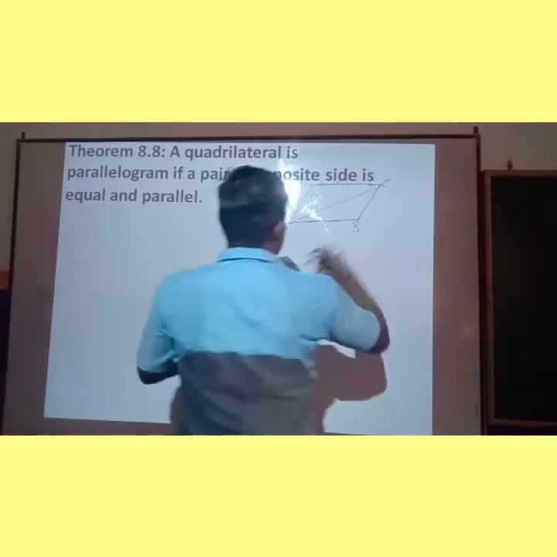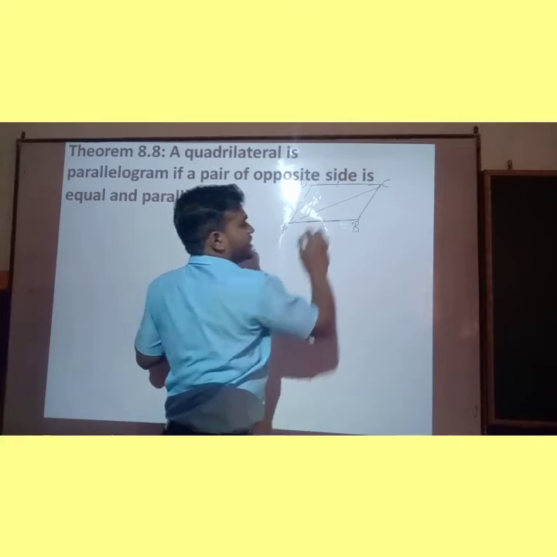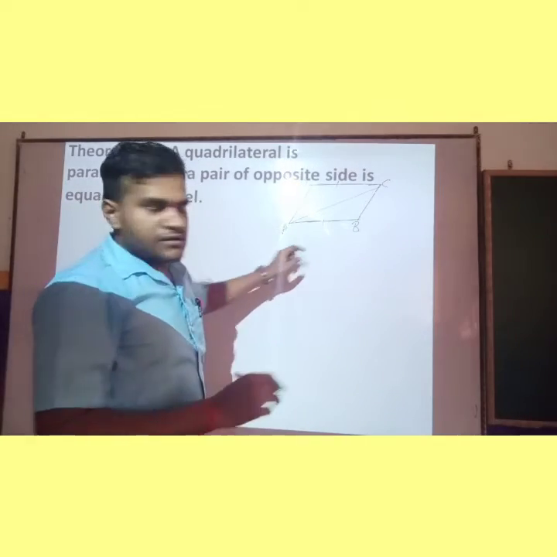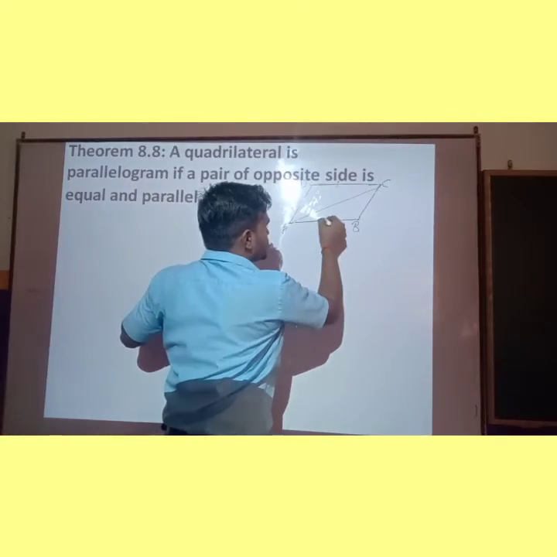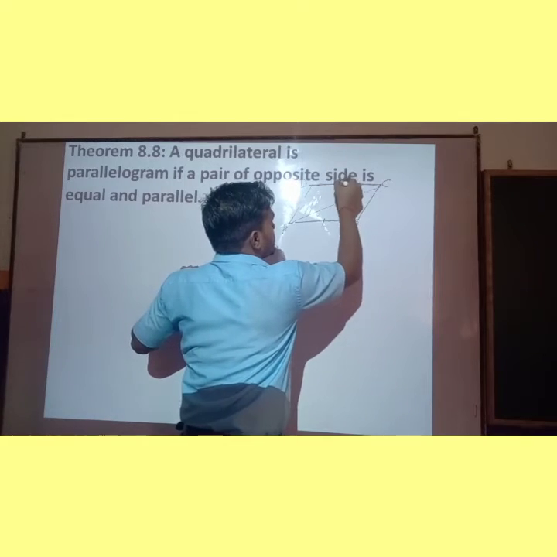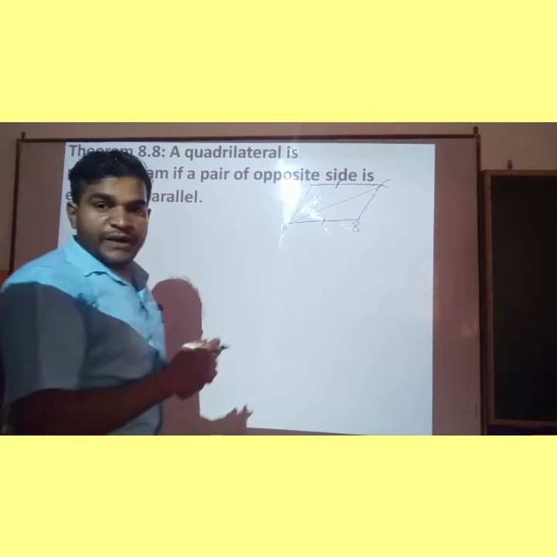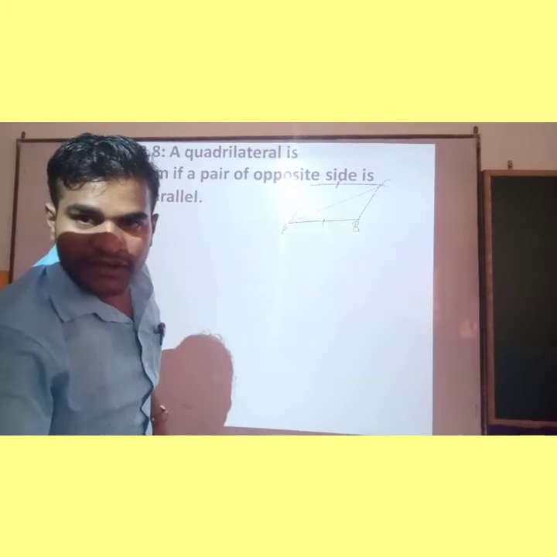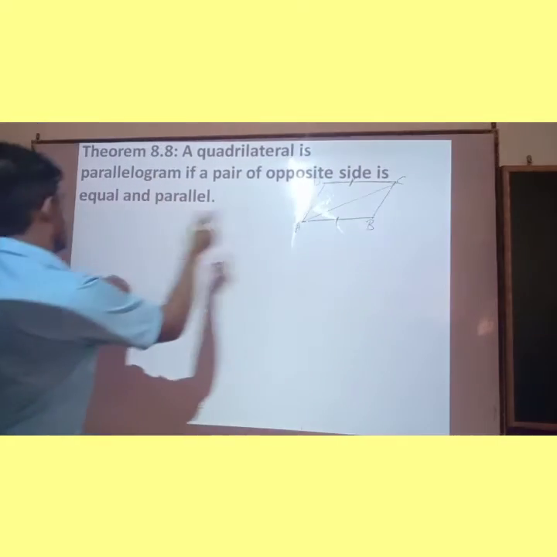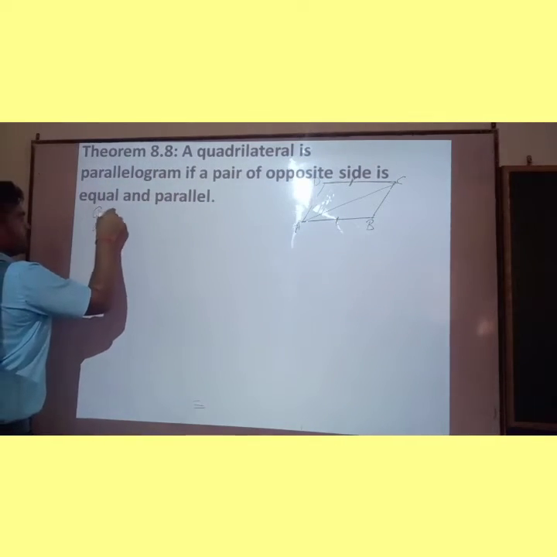Children, we draw a quadrilateral ABCD. Here AB is equal to DC as well as parallel also. It's clear?